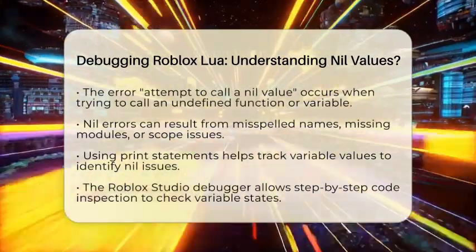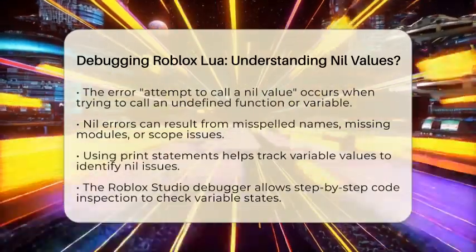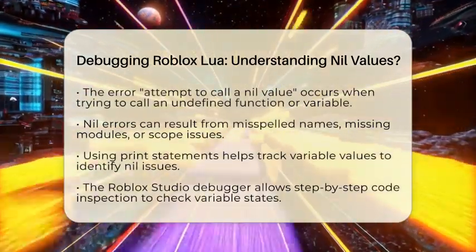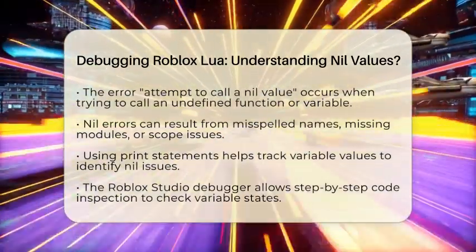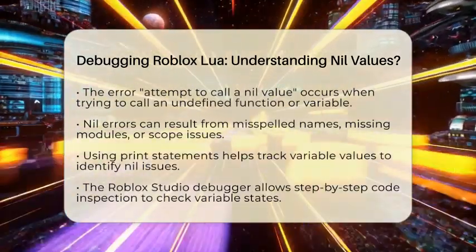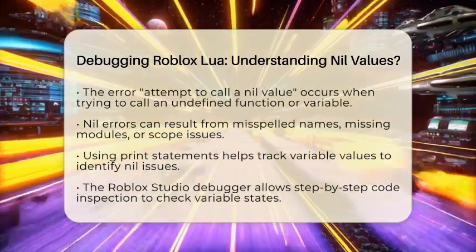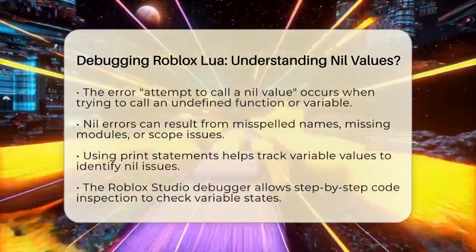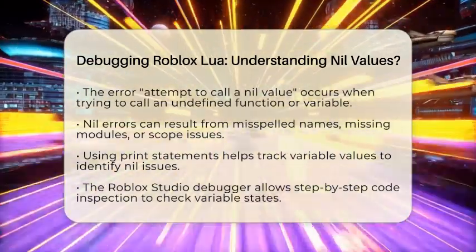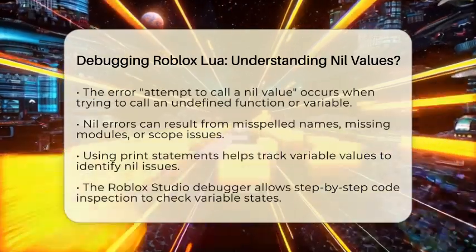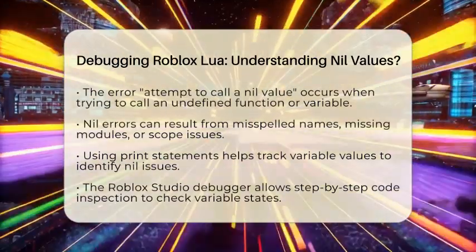Nil errors can arise for several reasons. You may have misspelled a variable or function name, or a required module or asset might be missing. Sometimes, you might be calling something that is not a function, or you could be facing scope issues where a variable declared in one part of your script is not accessible where you are trying to use it.